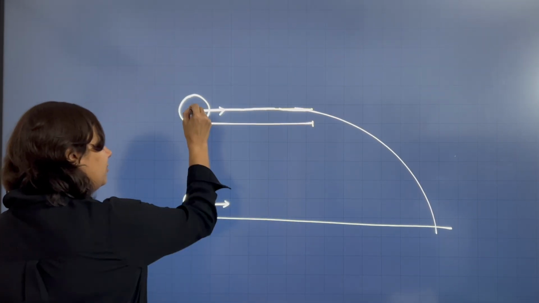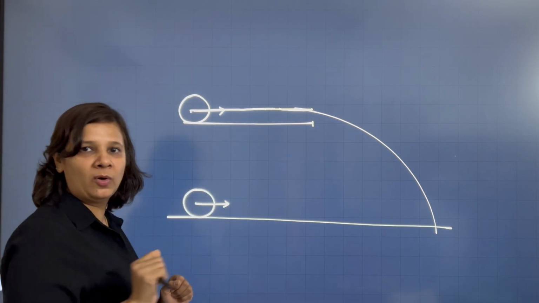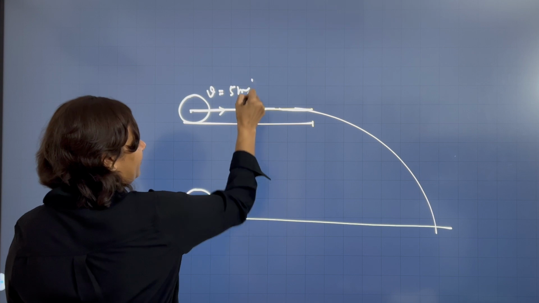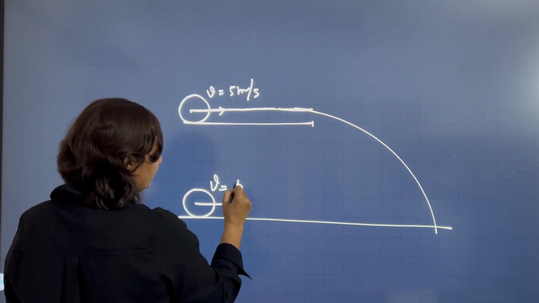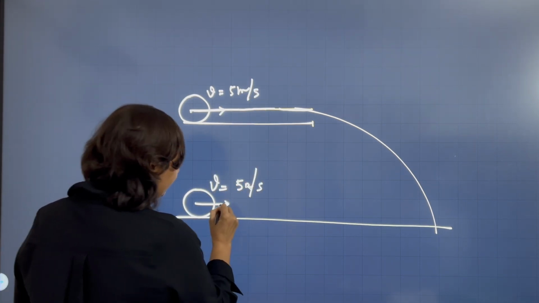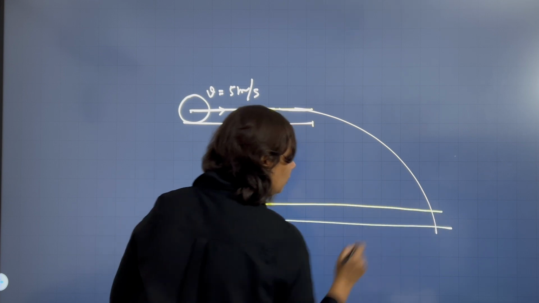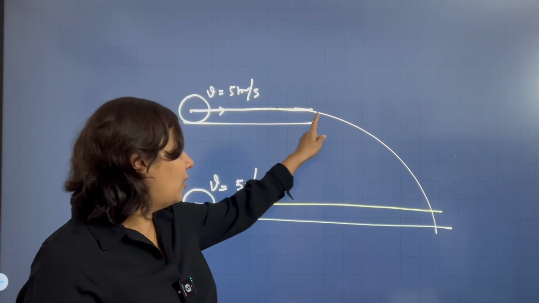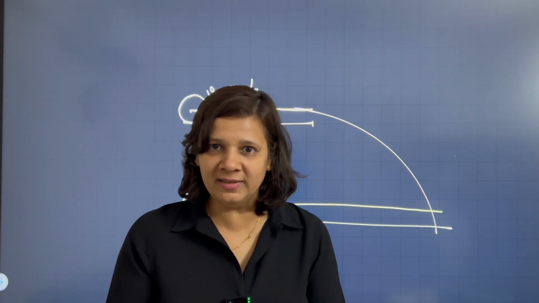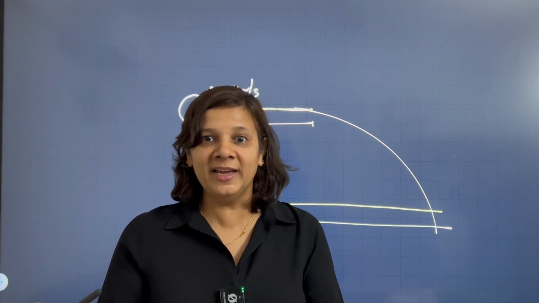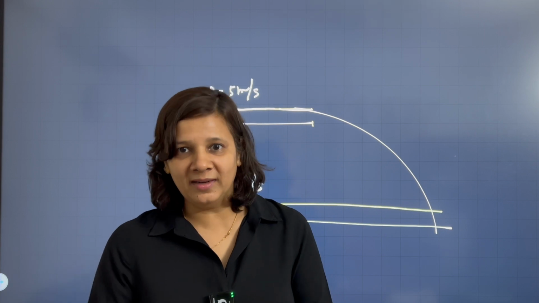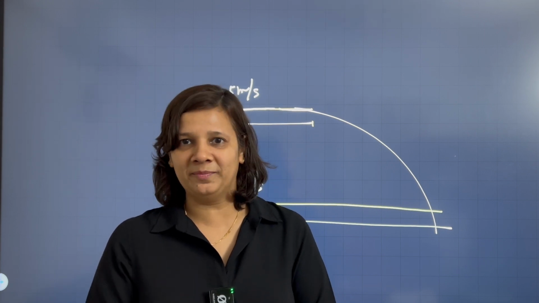The second ball, which is just below the first ball, is also kicked with the same speed, for example 5 meter per second, and then this will go like this. Again, the first ball covers a larger distance, but these two balls, again to our surprise, will collide. It means that they are again taking the same amount of time.